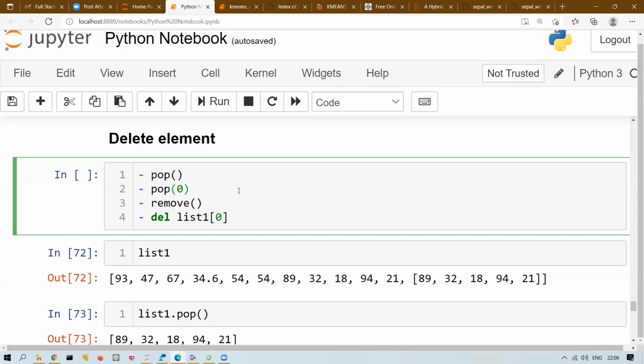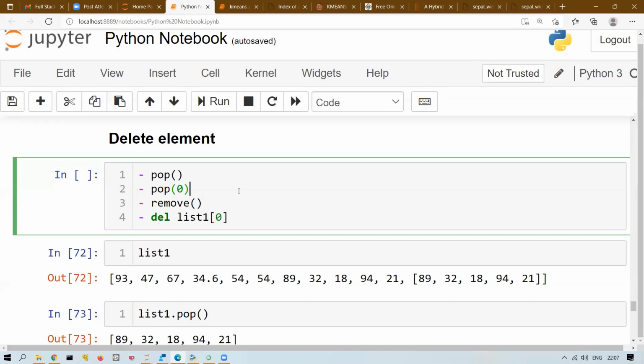Yes, and if you use double colon, then you can skip, that is the step size. Slicing means you're taking a subset. Selection is one element or multiple elements you can select. When we select multiple elements, that is slicing, basically a subset from your list.